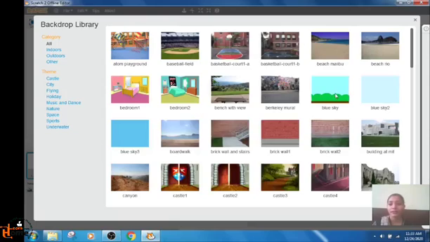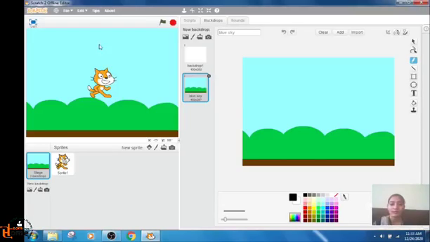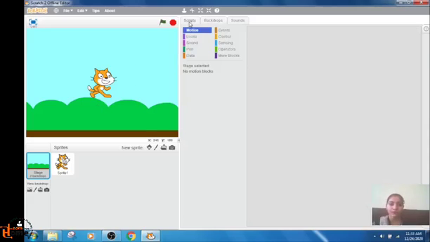Okay, I have selected the library. We have selected blue sky. I will click OK. See, the background has changed. This is the backdrop in Scratch 2, and in Scratch 1.4 this backdrop is known as background. Come in scripts.